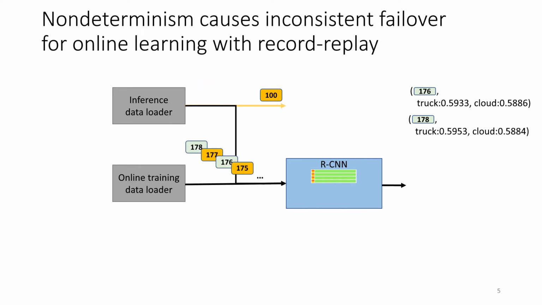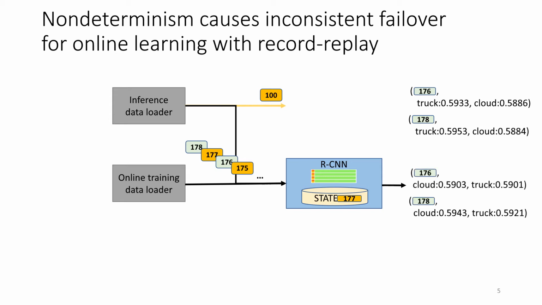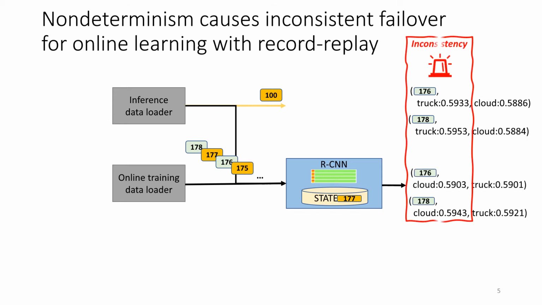But since the computation of the GPU is non-deterministic, the model is recovered to a slightly different state. When the model outputs the prediction, the results are dramatically different for the downstream modules. Before failure, it predicts the truck, and after failure, it tells the cloud.